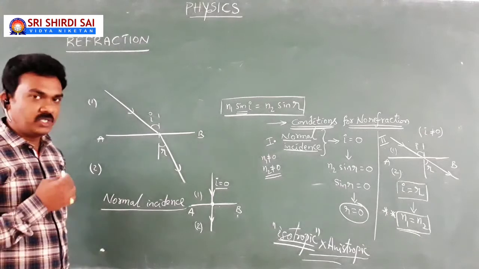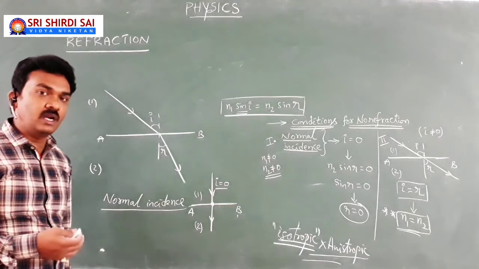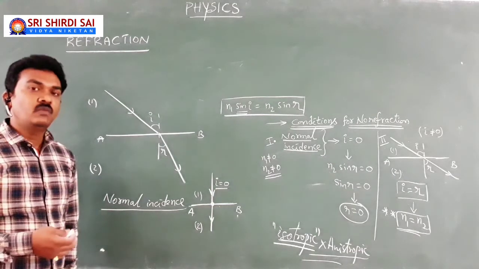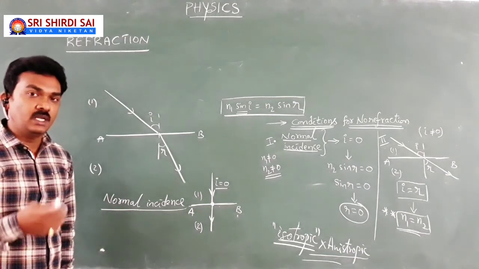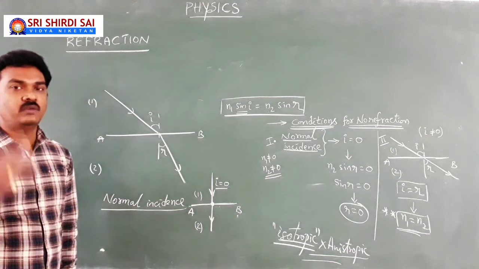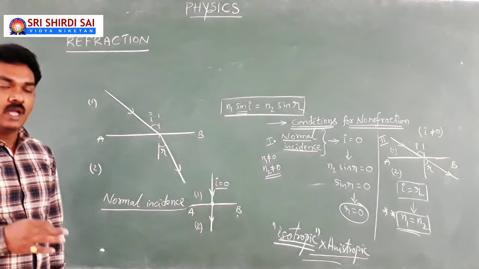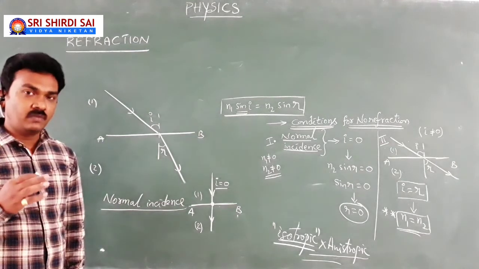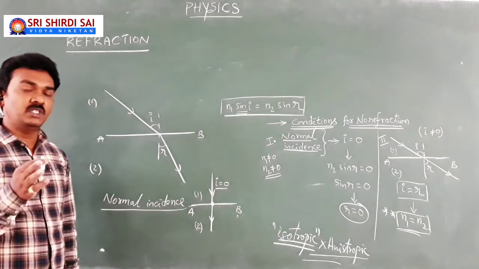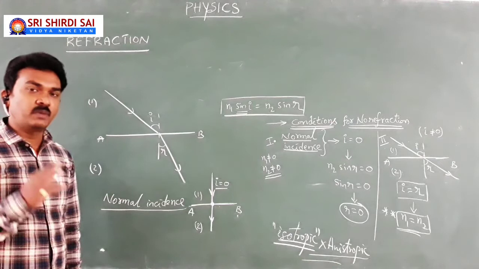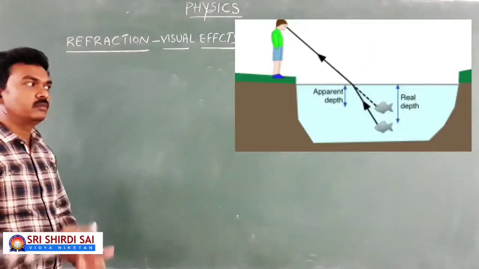So with all this information, what topic are we going to discuss now? What is the next topic that we are going to handle? We are going to discuss the different visual phenomena that occur in nature due to refraction of light. So what you have learned in this class is a little more basic concepts of refraction and Snell's law equation, an activity to prove Snell's law which is mentioned in our textbook, which can be preferred from the public examination point of view, and the conditions for no refraction.